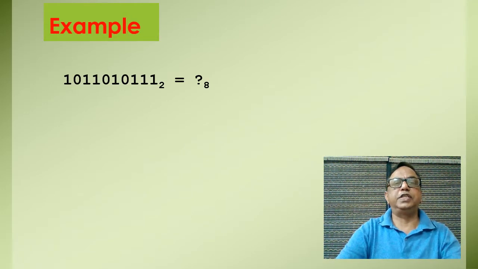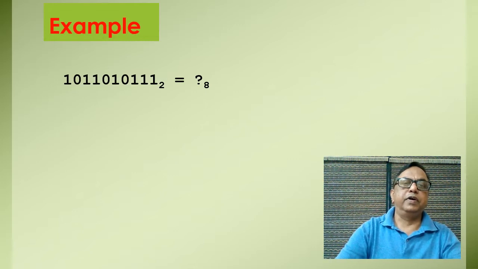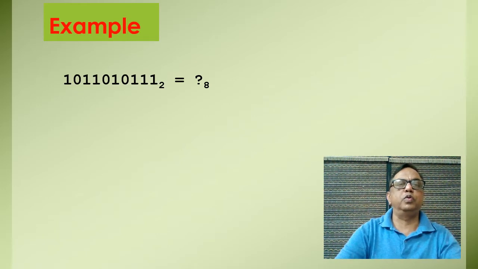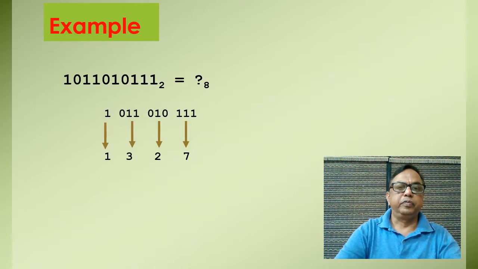This is the convention. The first 3 bits, 111, will give you 7, then 101 will give you 5, then 010 will give you 2, then 110 will give you 2 plus 1 is 3, and here 1 is alone. We have to put 2 zeros at the MSB position. So I have shown here 111 is equal to 7. This is equivalent to 2.